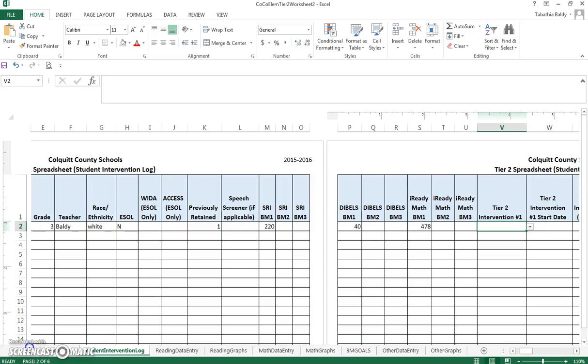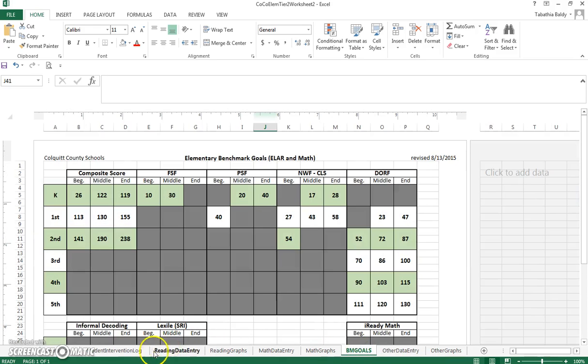Teachers and administrators will use the data from the Universal Screener to identify students in need of Tier 2 interventions. If you're in need of a quick reference for cutoff scores for our screeners, you can click on the tab titled Benchmark Goals.